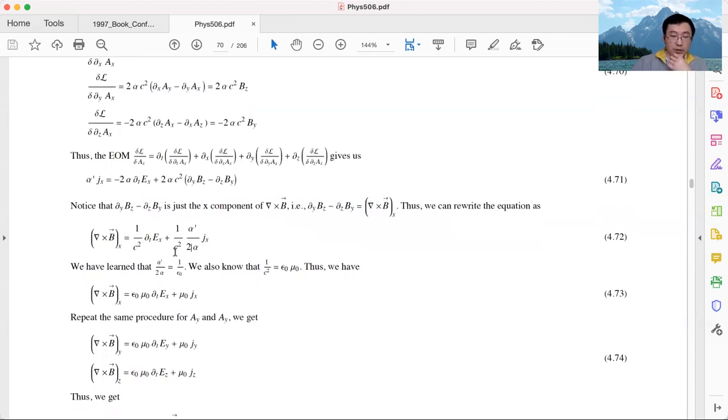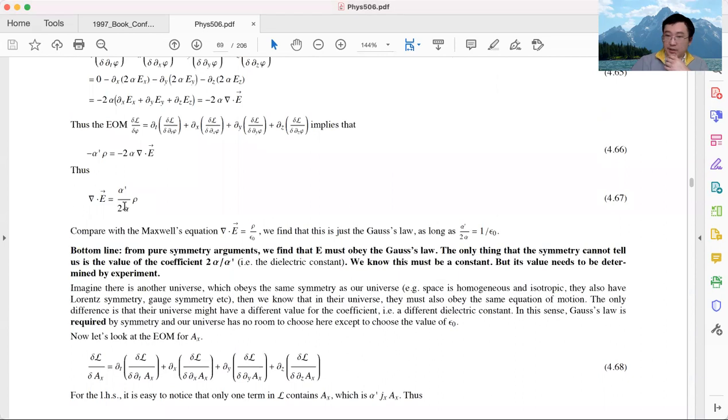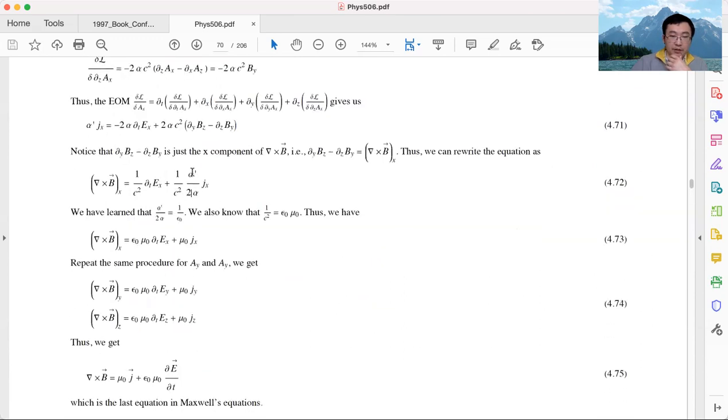I forgot to mention one more thing. In the first equation of motion, the Gauss law, we already learned that alpha prime divided by 2 alpha is 1 over epsilon 0. So we know that alpha prime over 2 alpha is nothing but 1 over epsilon 0, from the Gauss law and the previous equation of motion for phi. So let's replace this ratio by 1 over epsilon 0.